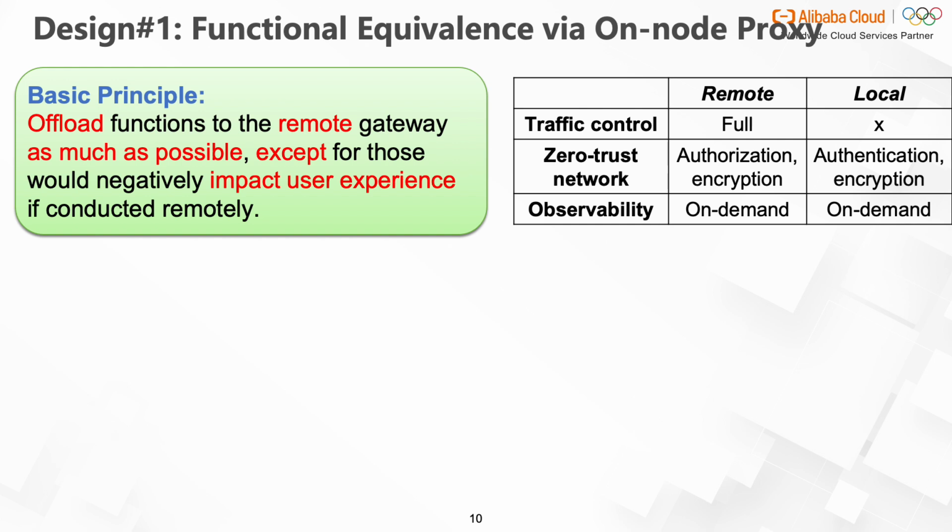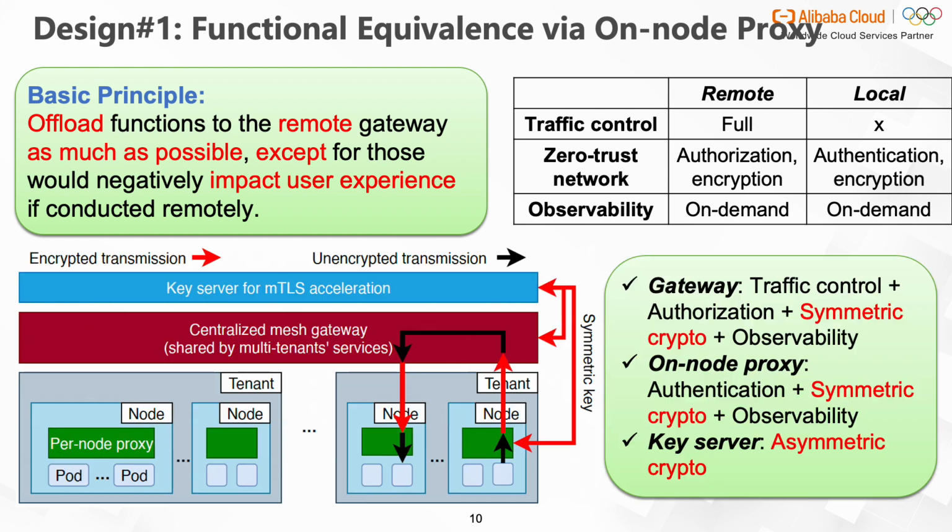The observability of the service mesh includes metrics collection, logging, and tracing through instrumentation at critical points in the traffic path. The user experience of observability can be ensured by maintaining hooks both locally and remotely. Based on the above analysis, we deploy an on-node proxy to handle features that are unsuitable for remote offloading. Other features remain deployed remotely.